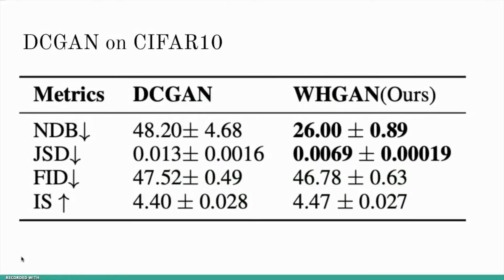We also applied this method to train a deep convolutional GAN on the CIFAR 10 dataset. Here we cannot directly visualize the mode collapse problem, so we choose to measure this problem by two metrics called NDB and GSD. The lower these metrics are, the less mode collapse is happening. And as we can see here, the what and how GAN has significantly lower NDB and GSD while maintaining the same level of FID and IS, which measure the qualities of the images generated.